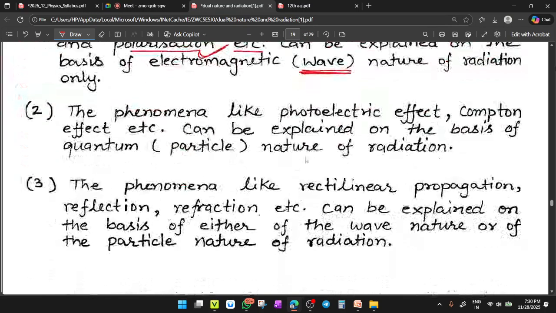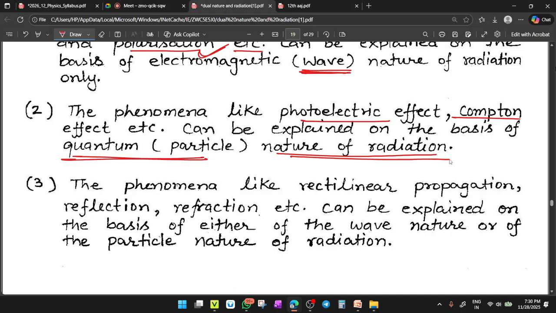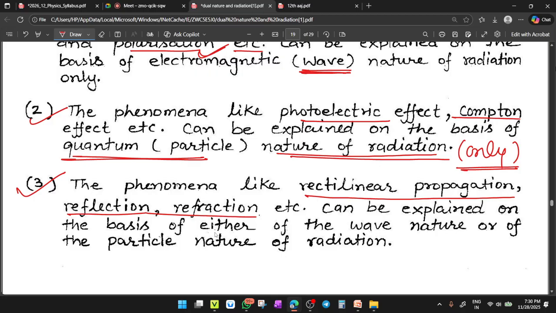Second, phenomena like the photoelectric effect, Compton effect, etc., can be explained on the basis of quantum theory or particle theory only. Third, phenomena like rectilinear propagation, reflection or refraction, etc., can be explained on the basis of either the wave nature or the particle nature of the radiation. So these phenomena can be explained by both. Even Isaac Newton explained them by the corpuscular theory. So reflection and refraction are well explained by the particle theory as well as wave theory.